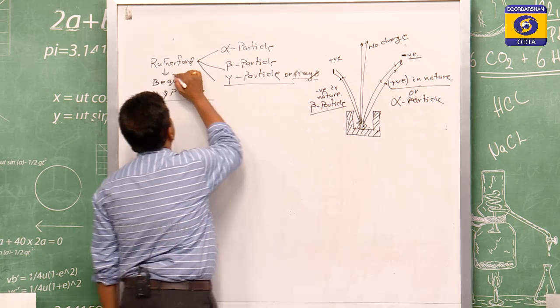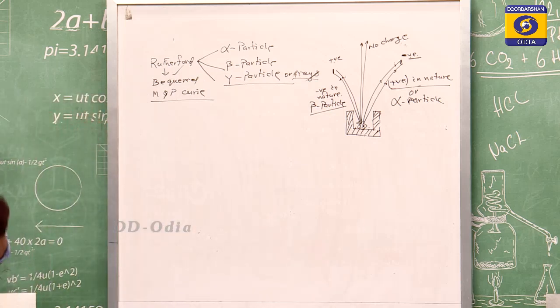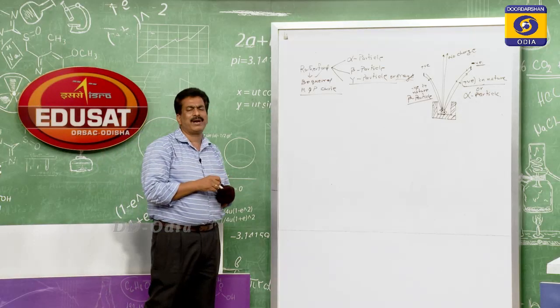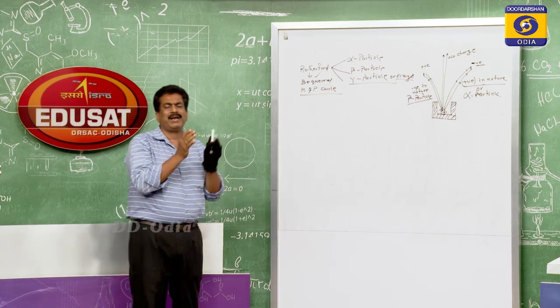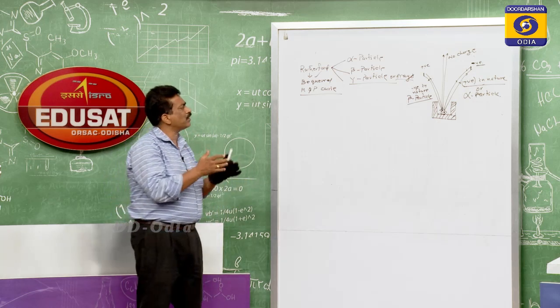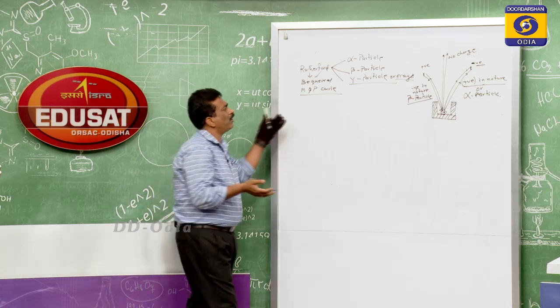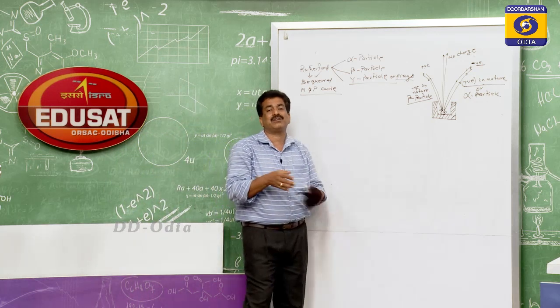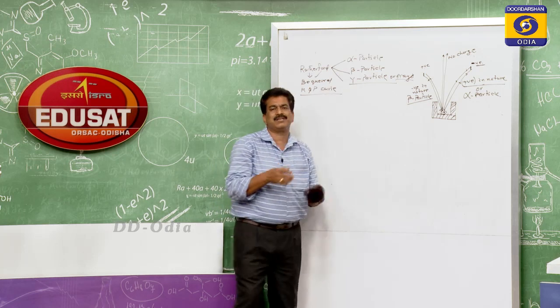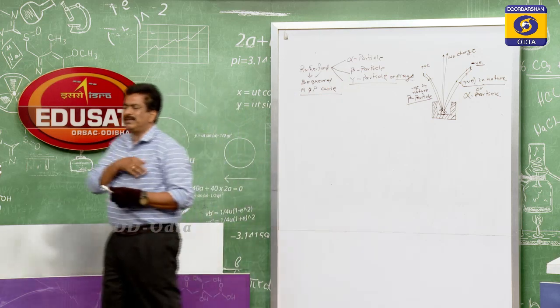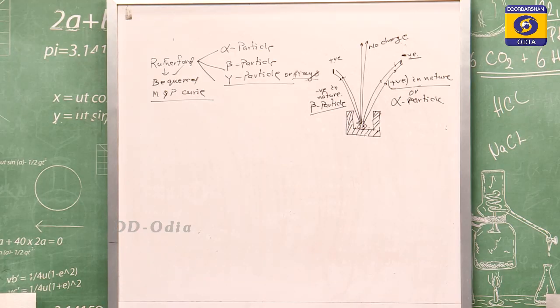This type of demonstration was given by Rutherford, and from this it is clear that when a radioactive, meaning unstable, nucleus is placed, it tries to obtain stability by losing some of its energy in the form of invisible rays. Therefore, those rays have different natures. So this is about the discovery of radioactivity. Next, if we go for the nature of the individual particles, let us now go for alpha decay.